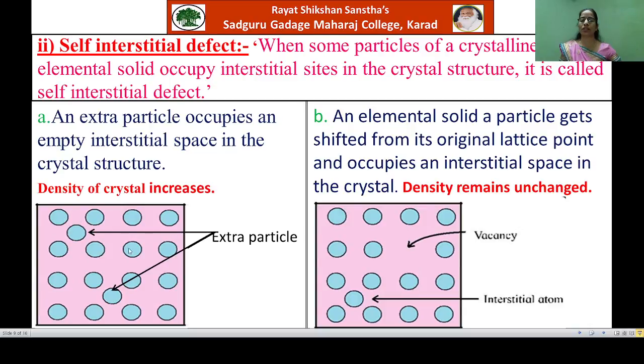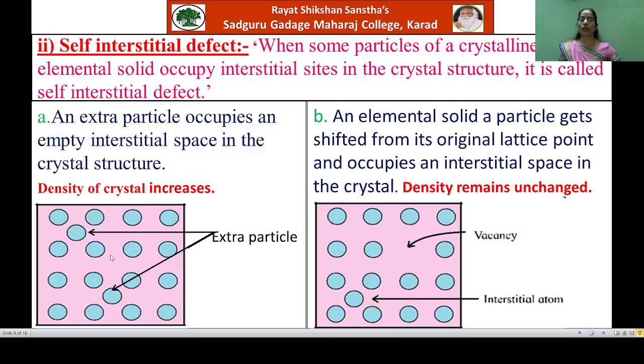Here all these particles are arranged in a regular manner, but at the interstitial sites, these two particles have been occupied. So these are the extra particles. In this manner, in self-interstitial defect, some extra particles are occupying the empty interstitial space in the crystal lattice.